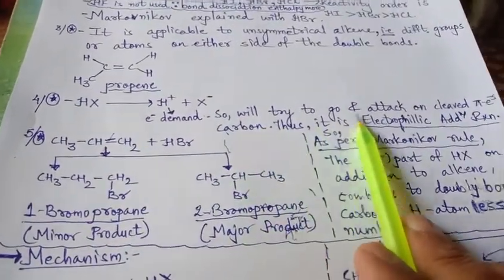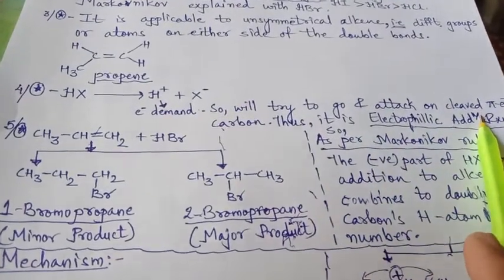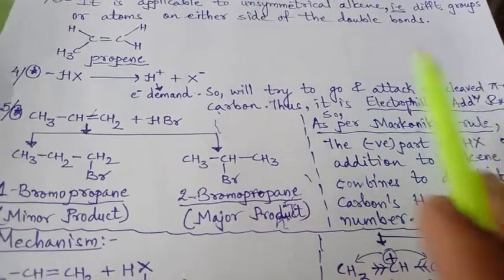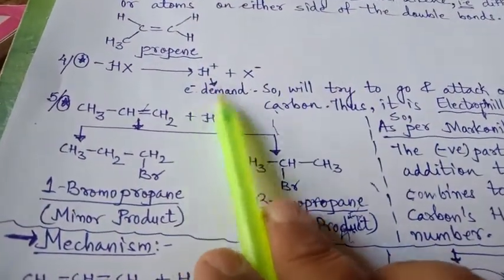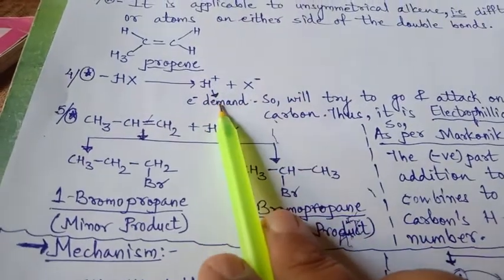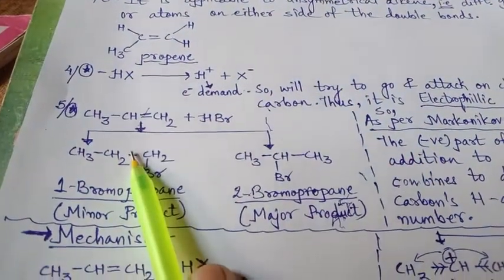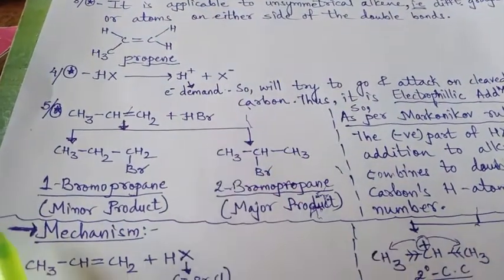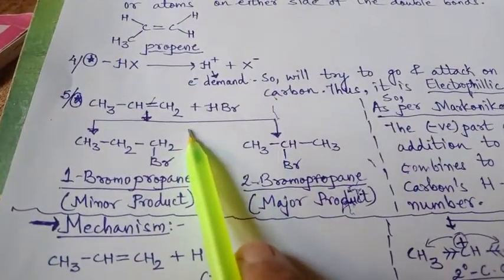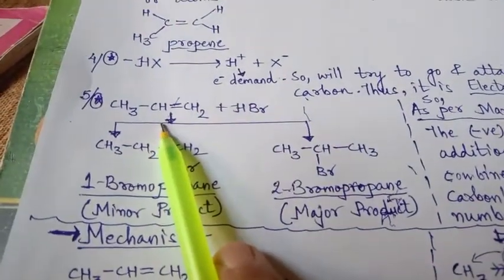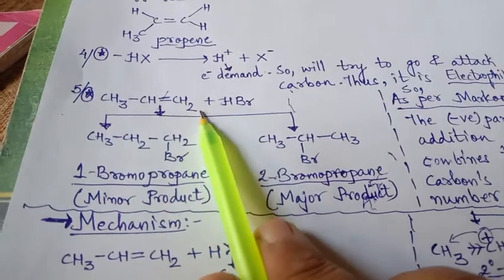It will go and attack the carbon with the cleaved pi electrons, and thus it is an electrophilic addition reaction, because you see this is electron demanding, an electron lover. So it is an electrophile, and the electrophile is going to attack the substrate. So it is an electrophilic addition reaction. Now here what happens? This HBr, that is HX, will react with propene, CH3CH double bond CH2.